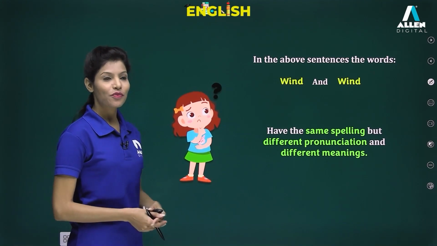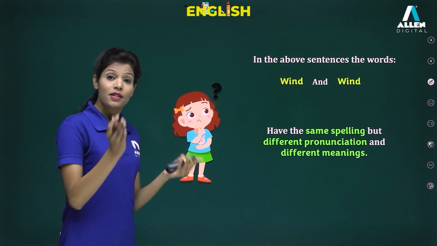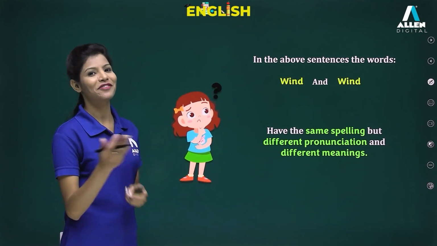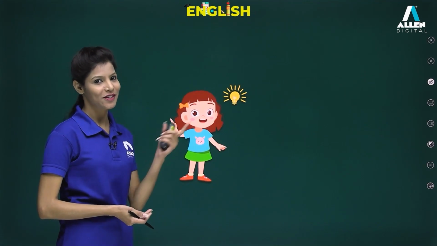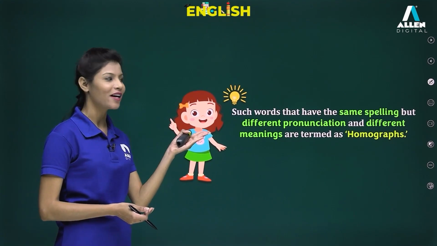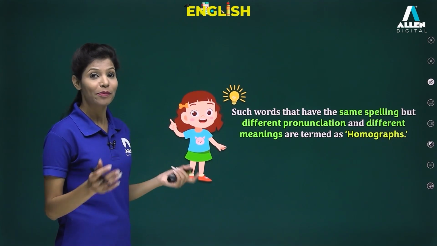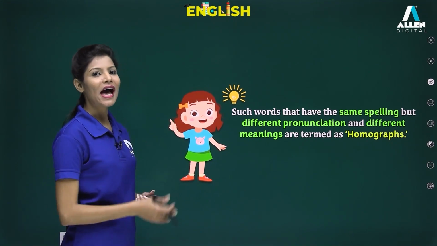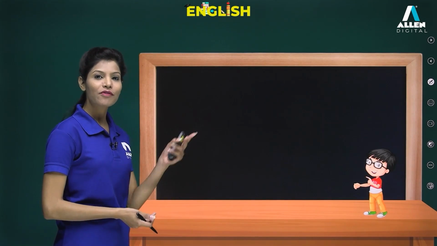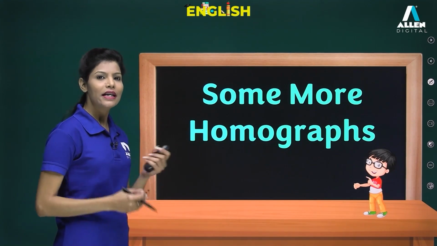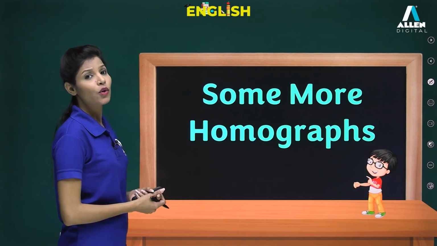So all those words which have the same spelling, different pronunciation and different meanings are termed as what? Let's talk about that. Such kind of words are termed as homographs. Aren't you interested in knowing about the examples of a few homographs? So here we have some examples for you, starting with the first set.